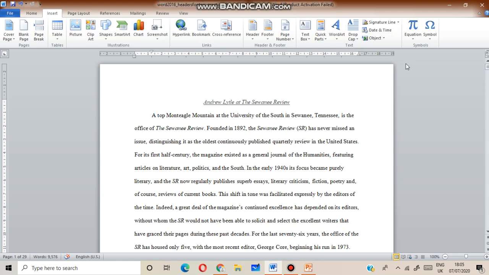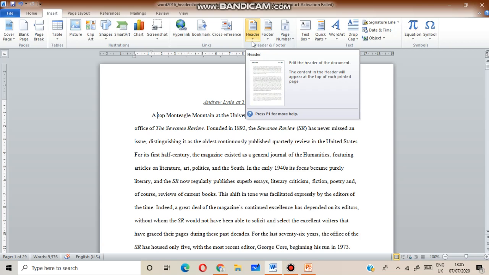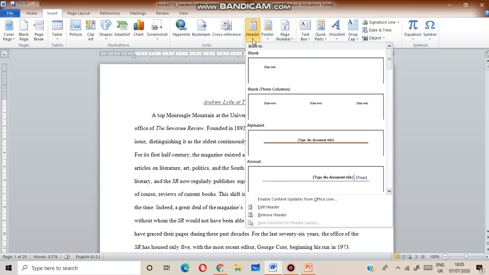Next, how will you create a header and footer? First, you will click on the Insert tab. Then you will go to the Header and Footer group. You will select the header option. You can see there are different types of options. You can take blank, alphabet, annual, whatever option you want to take.